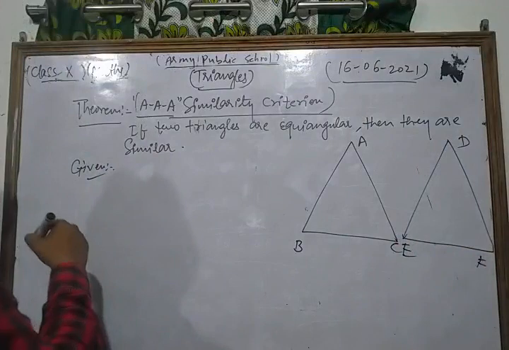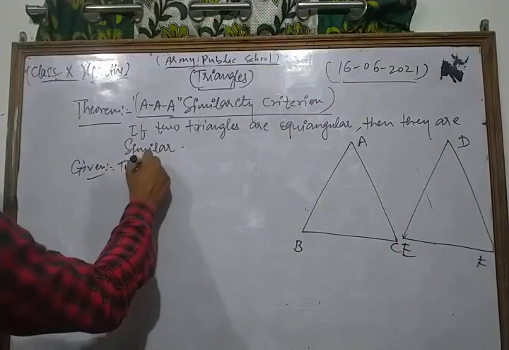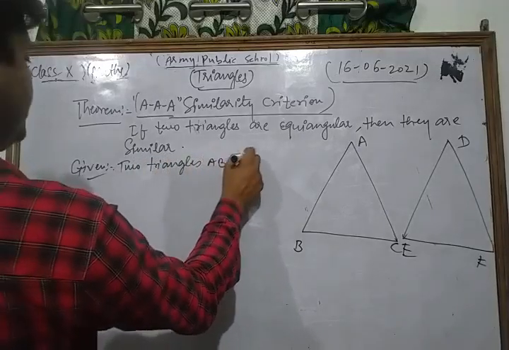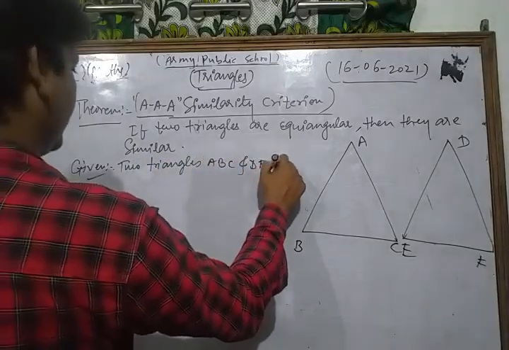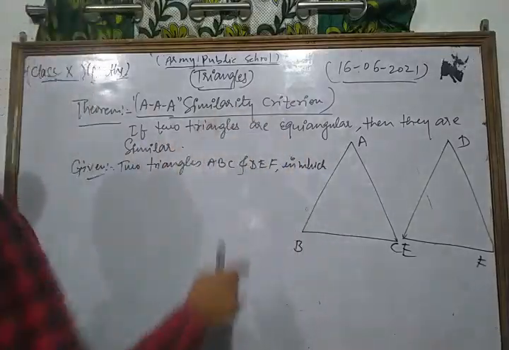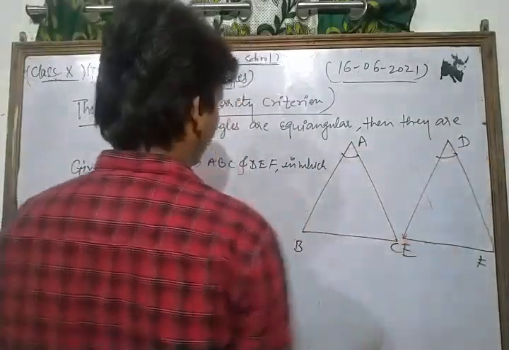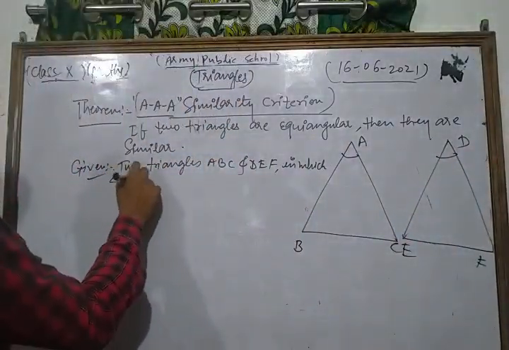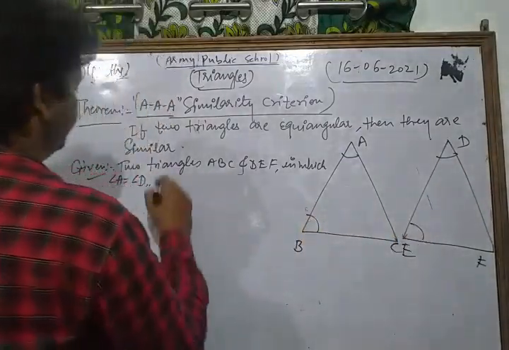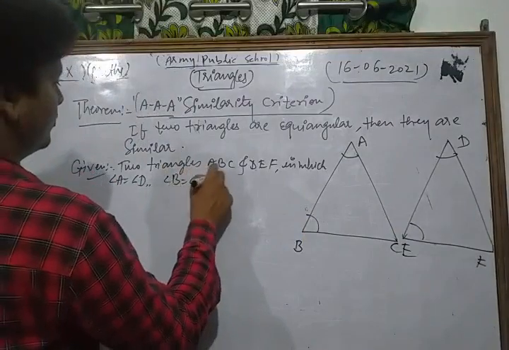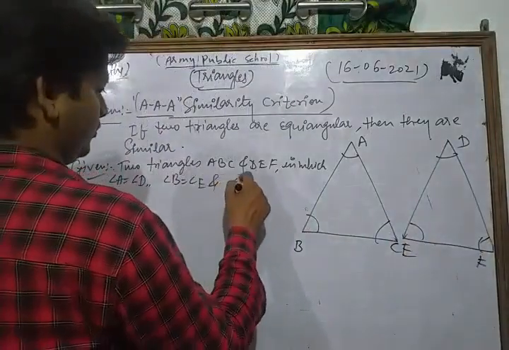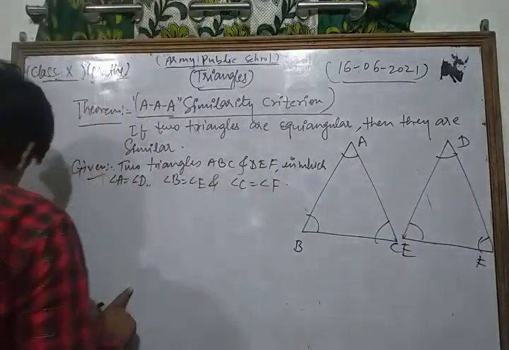So in the given, we write two triangles ABC and DEF in which these are equiangular, meaning their corresponding angles are equal: angle A is equal to angle D, angle B is equal to angle E, and angle C is equal to angle F.